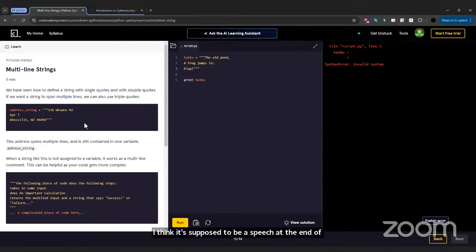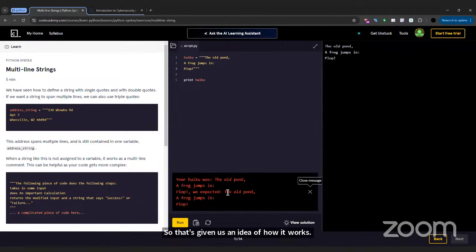Like here, hold on, let's go through this again. We have seen how to define a string with single quotes and with double quotes. If we want a string to span multiple lines, we can also use triple quotes. address_string equals triple quote 136 Who Ho Road APT 7. So that's given us an idea of how it works. Let's run it again and see.